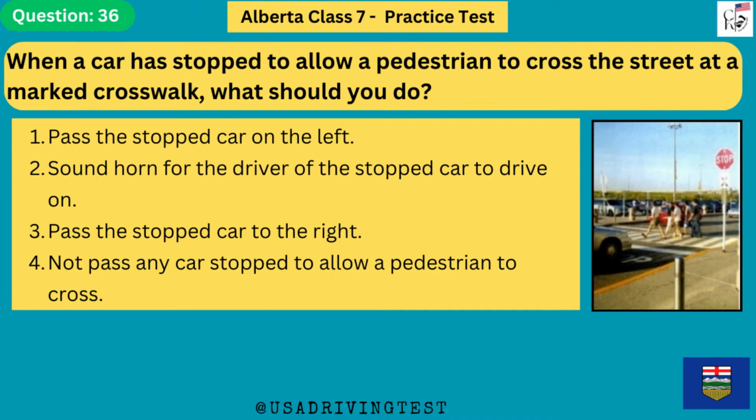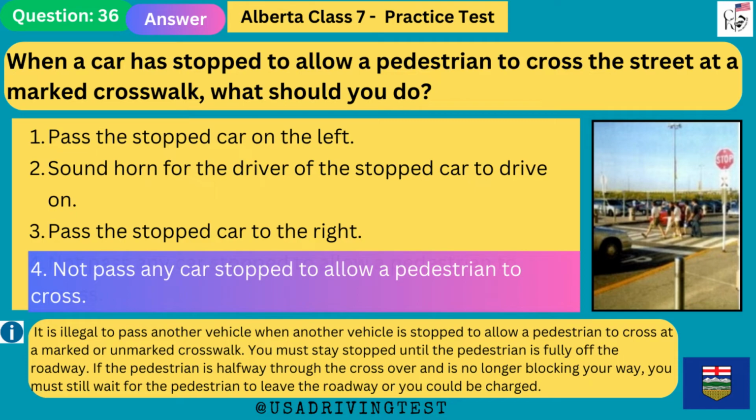When a car has stopped to allow a pedestrian to cross the street at a marked crosswalk, what should you do? 1. Pass the stopped car on the left. 2. Sound horn for the driver of the stopped car to drive on. 3. Pass the stopped car to the right. 4. Not pass any car stopped to allow a pedestrian to cross. The answer is 4. Not pass any car stopped to allow a pedestrian to cross.